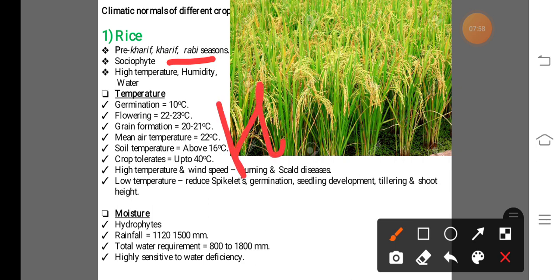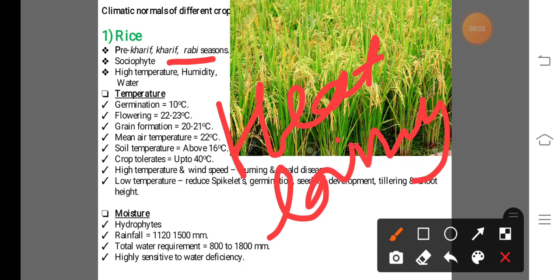Now the next point: in case of rice, it is called a thermophyte. Thermophyte means heat loving crop. Those crops that require the maximum amount of heat are known as thermophytes.